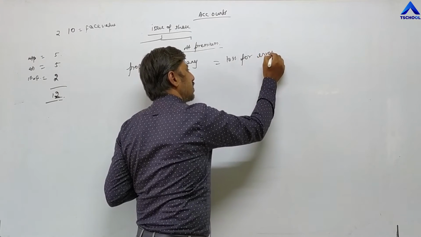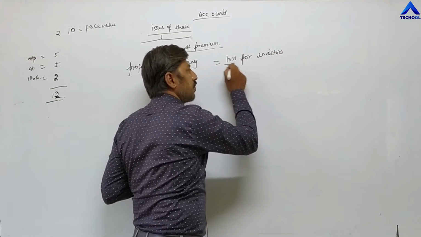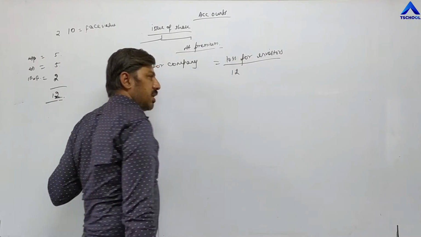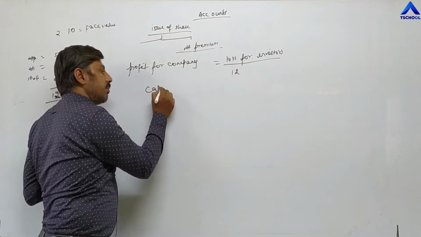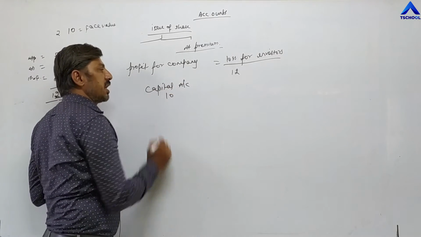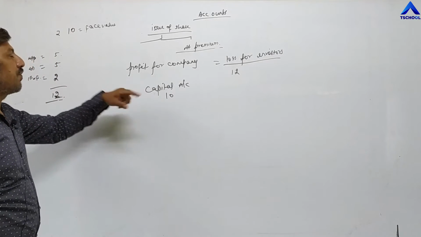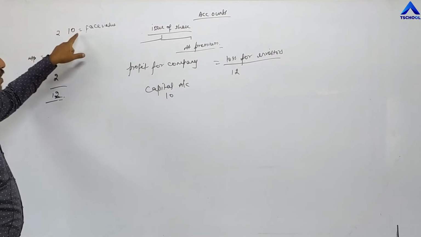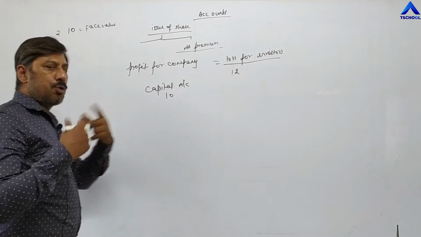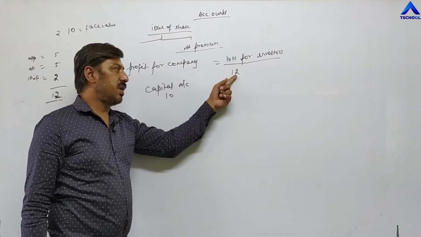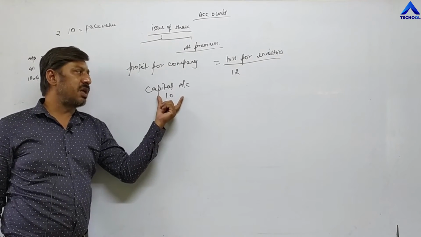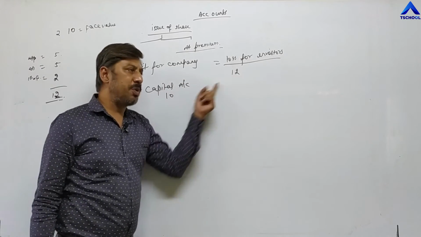Loss for investors. Now why is it a loss for investors? Because they are paying 12 rupees, but in their capital account, a total of 10 rupees will be transferred. Means 10 rupees, the face value, will be transferred, and the face value of the share in our example is 10 rupees. So we have to pay a total of 12 rupees, but in the investor's account only 10 rupees will be transferred, and the remaining 2 rupees will be